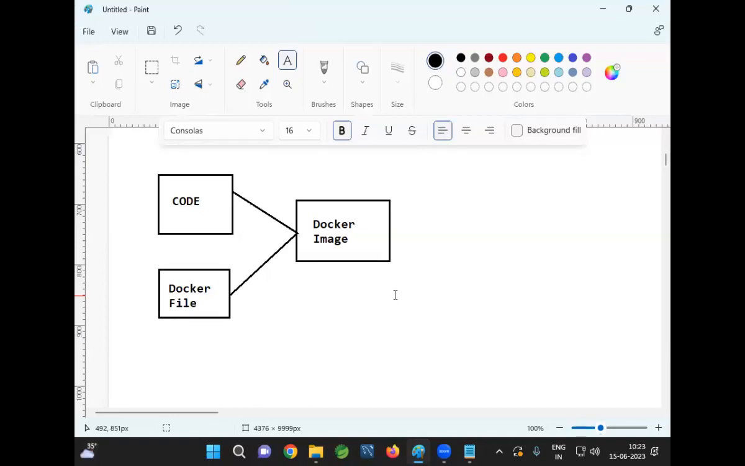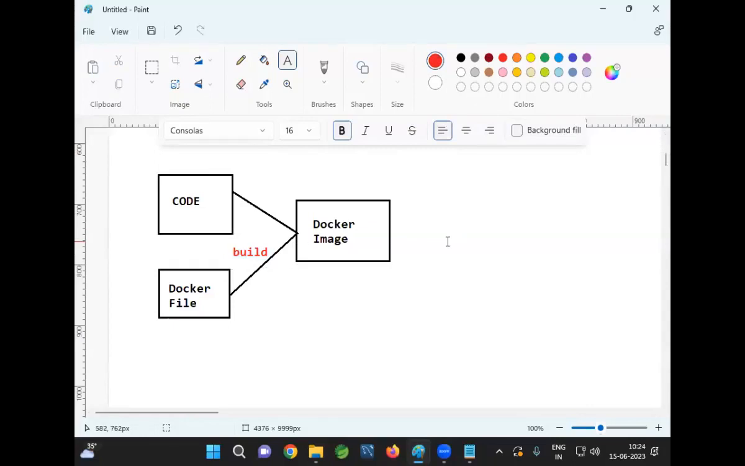Are you guys getting my point? Yes. Our code will be available. To execute that code, what softwares are required? Those softwares we are going to specify in the Docker file. By using this Docker file, we are going to build the Docker image.